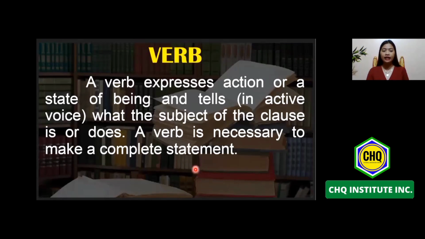A verb is necessary to make a complete statement. In other words, a verb is a pandiwa or action word. It expresses action or state of being, or in Filipino, nagsasaad ng kilos o galaw ng isang tao, bagay, hayop, or yung tinatawag natin na pangalan or noun.